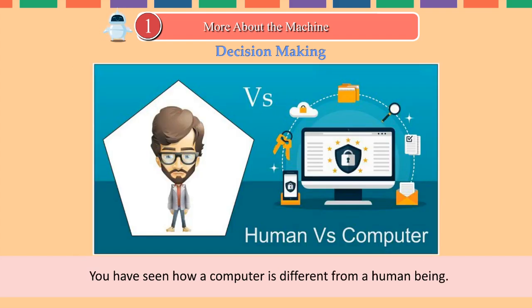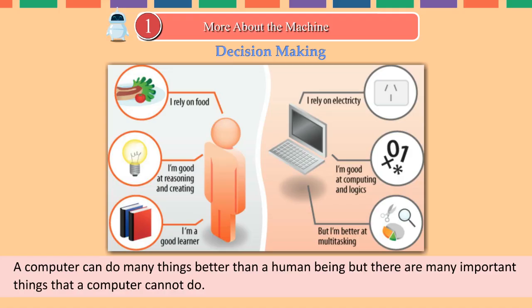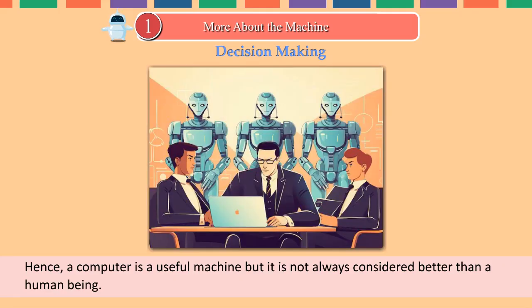You have seen how a computer is different from a human being. A computer can do many things better than a human being, but there are many important things that a computer cannot do. Hence, a computer is a useful machine, but it is not always considered better than a human being.